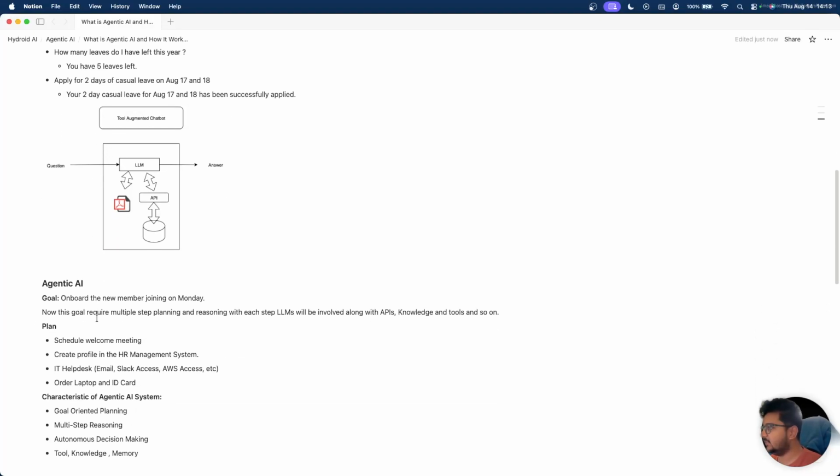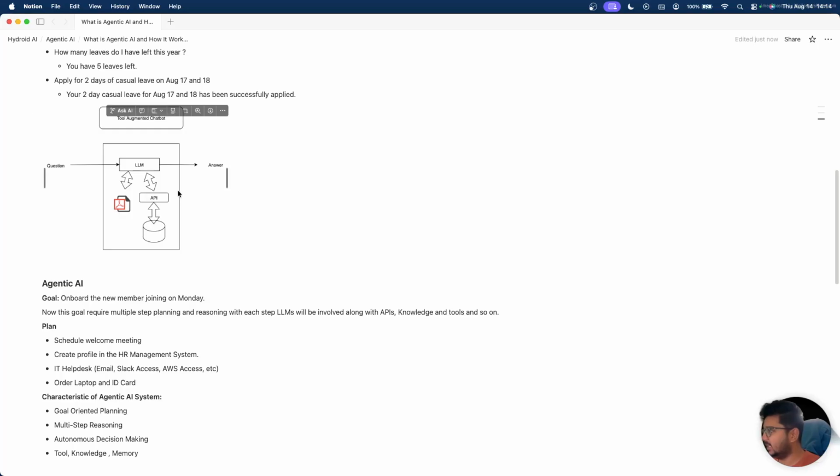Let's say we define a goal for the agent: onboard a new member who is joining on Monday. This goal requires multi-step planning and reasoning. At each step, the LLM is involved along with APIs, tools, and the knowledge base.